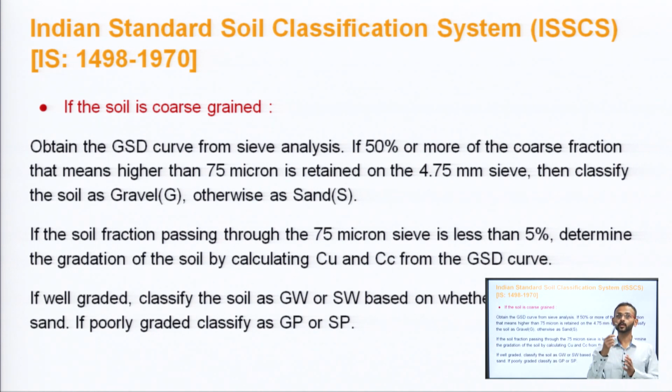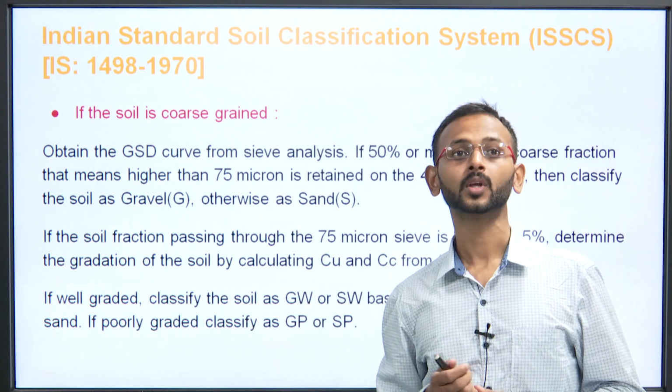So, what portion of that coarse grained soil is retained on the 4.75 mm IS sieve? It will be classified as gravel. And if the portion is more than 50% of the coarse grained, it will be classified as sand.